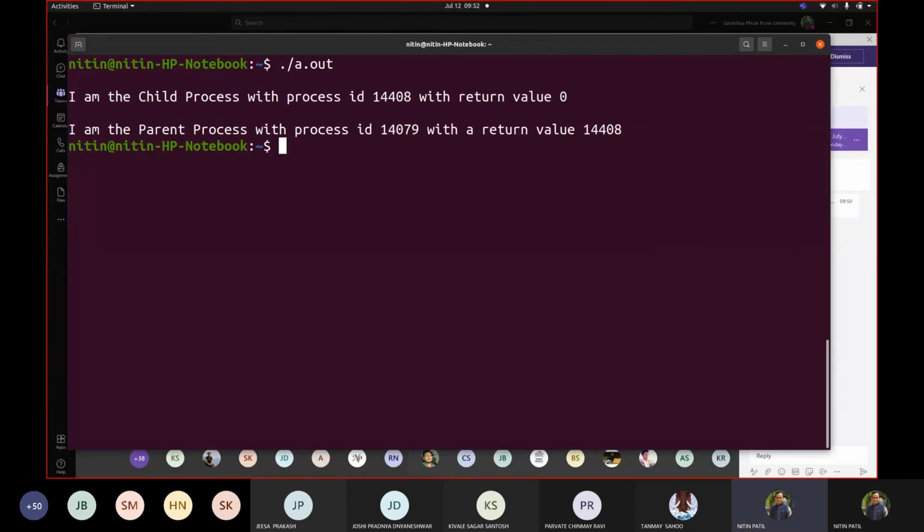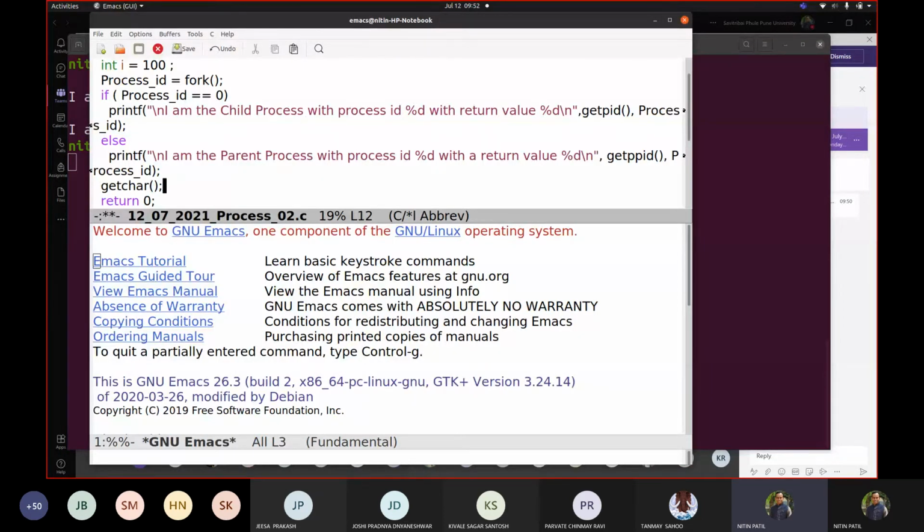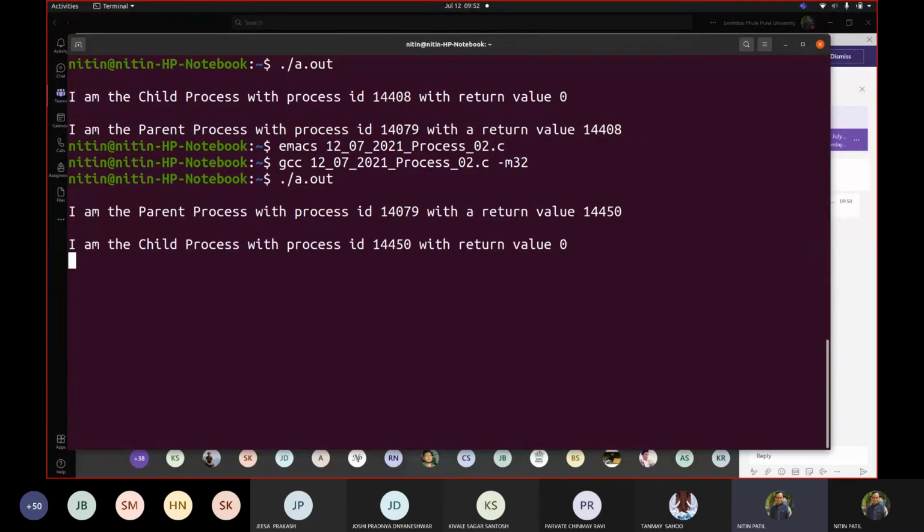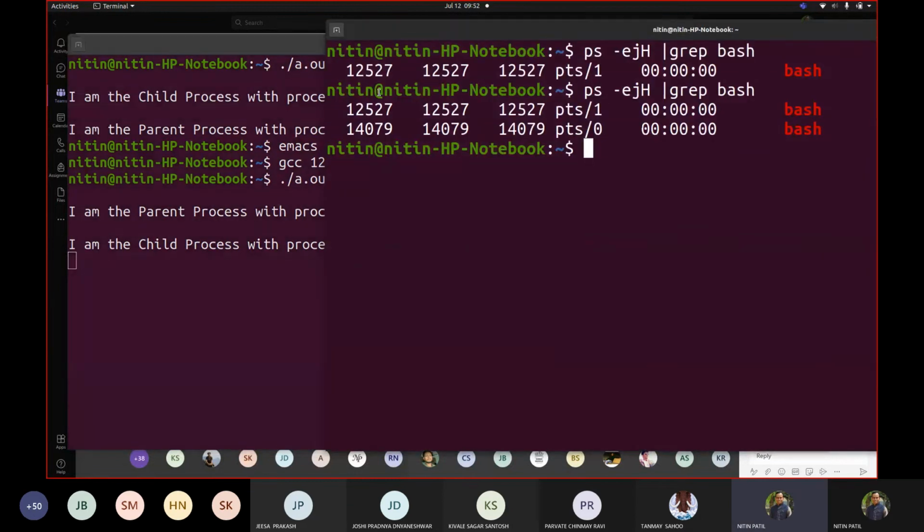Okay, now we would not be able to verify what is the parent ID and what is the child ID, correct? So let us do one thing. Let us add getchar here so as to see really in memory what happens. Fine. So let me compile and I'm executing the code. Correct. Now let us go back here and check.